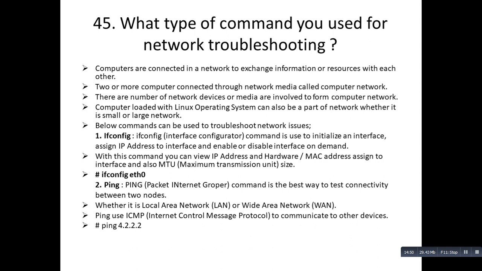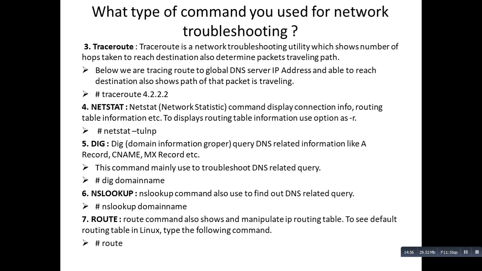Coming to the third command, and that is traceroute. Traceroute is a network troubleshooting utility which shows the number of hops taken to reach the destination. Whenever a packet is coming, it will not come directly. It will also have certain stations where it will go. So the traceroute command will show you the number of hops through which the packets are traveling. Below we are tracing a route to a global DNS server. 4.2.2 is nothing but a global DNS server IP address, and it is able to reach the destination and also shows the path the packet is traveling.